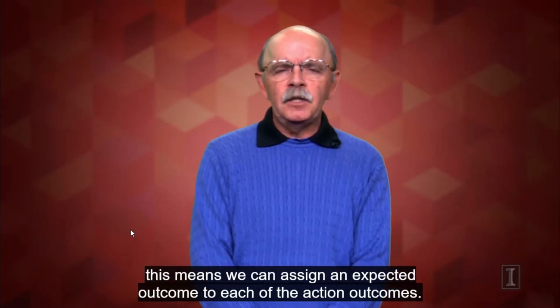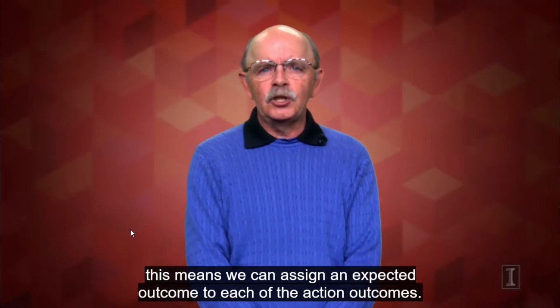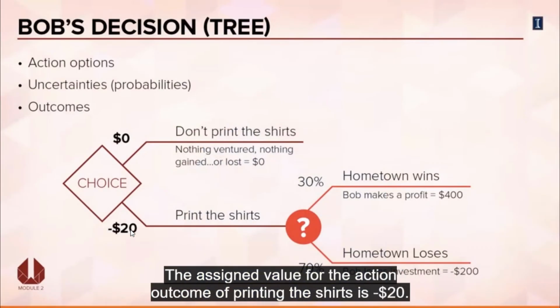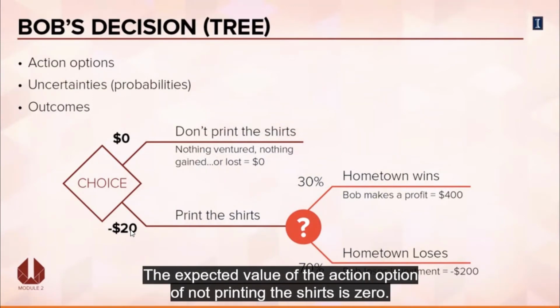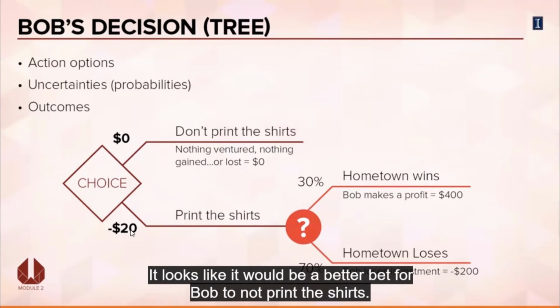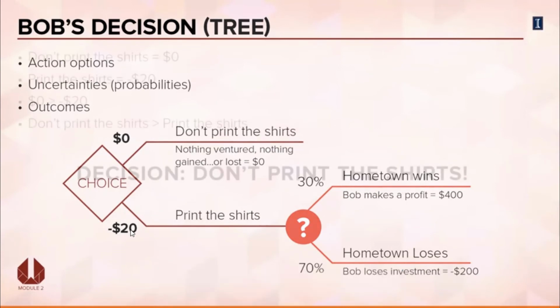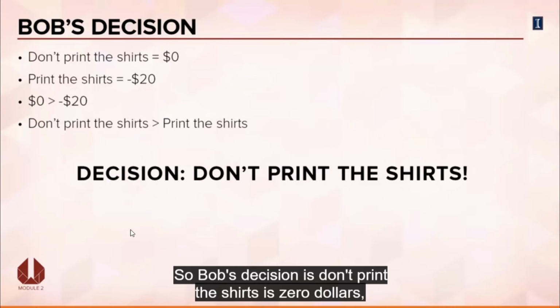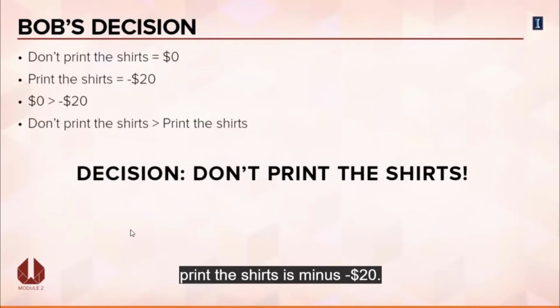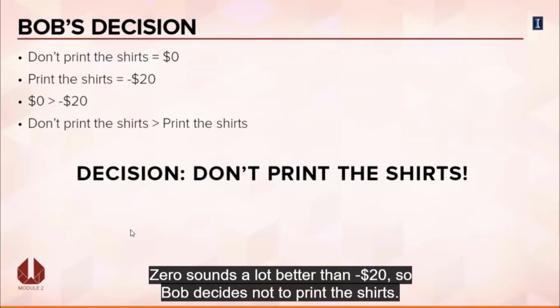We can look at this in terms of Bob's decision analysis, or what we call Bob's decision tree. And this means we can assign an expected outcome to each of the action outcomes. The assigned value for the action outcome of printing the shirts is minus $20. The expected value of the action option of not printing the shirts is zero. It looks like it would be a better bet for Bob to not print the shirts. So Bob's decision: don't print the shirts is $0, print the shirts is minus $20. Zero sounds a lot better than minus $20, so Bob decides not to print the shirts.